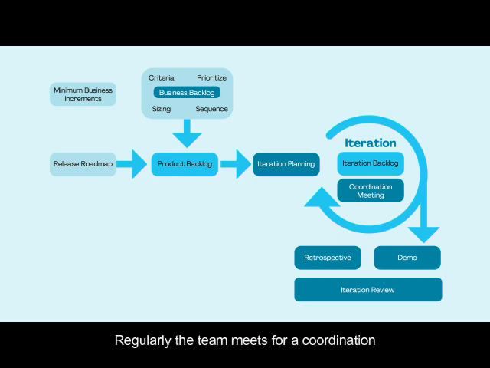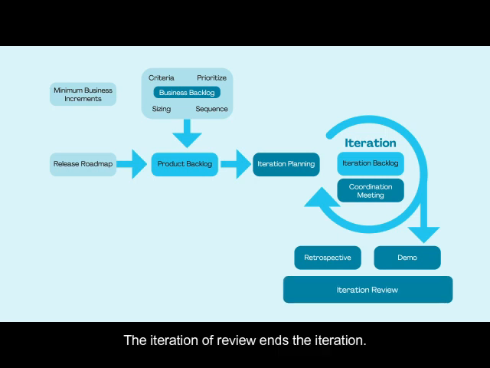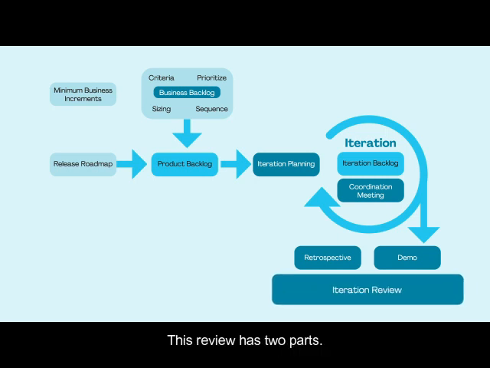Regularly, the team meets for a coordination meeting, also called a stand-up or scrum. The stand-up helps the team coordinate and work in a quick and informal way. The iteration review ends the iteration. This review has 2 parts.